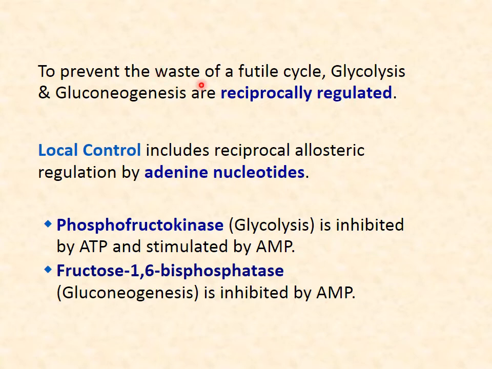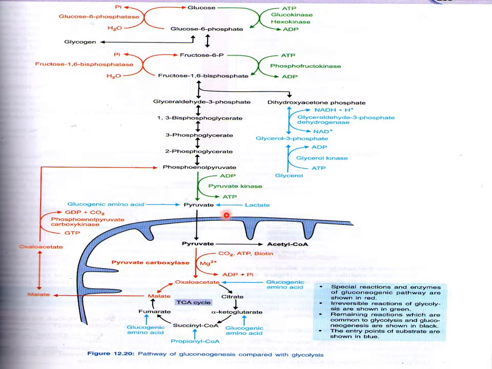Now, to prevent a futile cycle, glycolysis and gluconeogenesis are reciprocally regulated. They are regulated by what? First, allosteric regulation by adenine nucleotides. And second, they are regulated by phosphofructokinase, and in the same way by fructose 1,6 bisphosphatase in gluconeogenesis. In glycolysis it is regulated by phosphofructokinase. Here these are glucogenic amino acids.